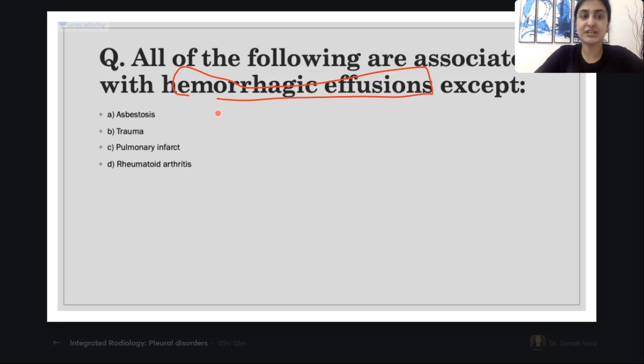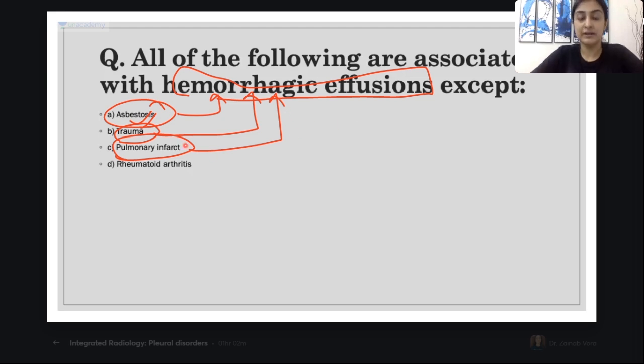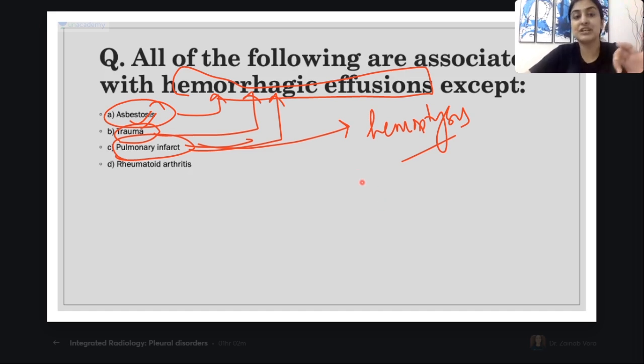So hemorrhagic effusion, asbestosis, definitely. This I have taught you just a few days back. Asbestosis is associated with hemorrhagic effusion. Trauma, very obvious, associated with hemothorax will be hemorrhagic effusion. In fact, remember, pulmonary infarct can also produce hemoptysis, correct? Because the cells are completely dead. So it can produce hemoptysis also, and it can produce hemorrhagic effusion also.